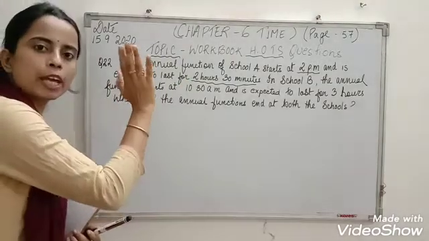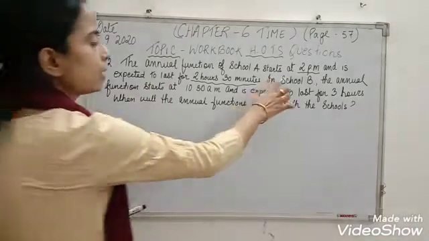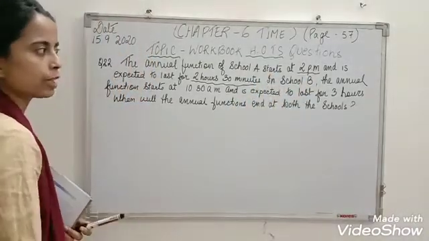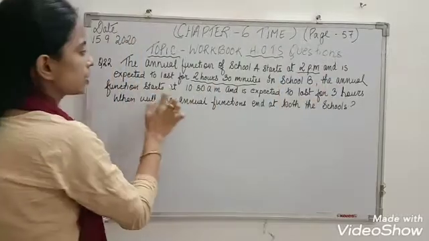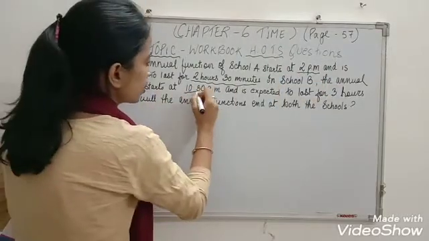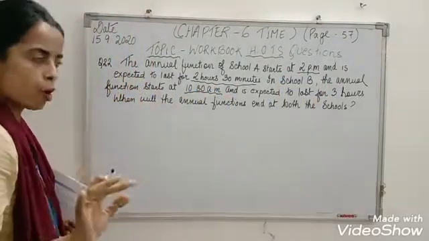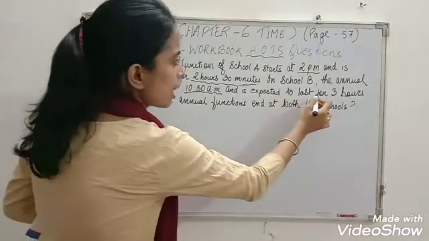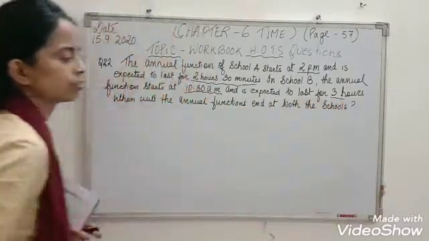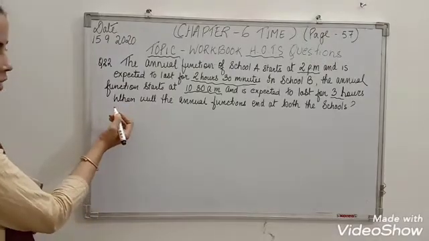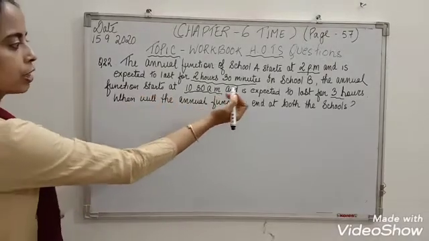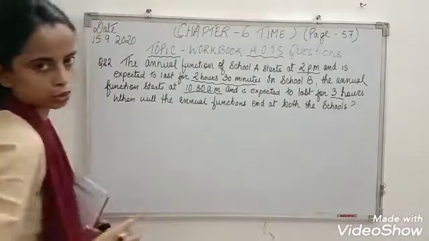Annual function of school A. In school B, another school, the annual function starts at 10:30 a.m. in the morning and is expected to last for 3 hours. So the question is asking, when will the annual functions end at both the schools?